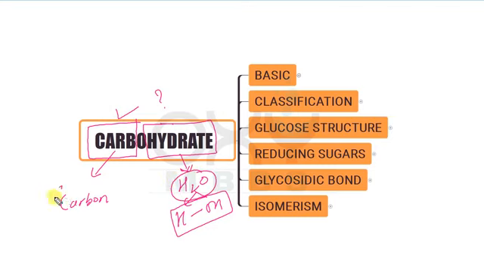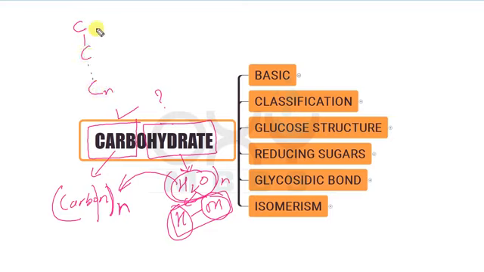Now in the n number of carbon atoms, n number of water molecules are added. N number of water molecules means n number of hydrogen atoms and n number of hydroxyl groups. So here we have the n number of carbon atoms, and we are adding the n number of hydroxyl groups and n number of hydrogen atoms in the carbon chain.